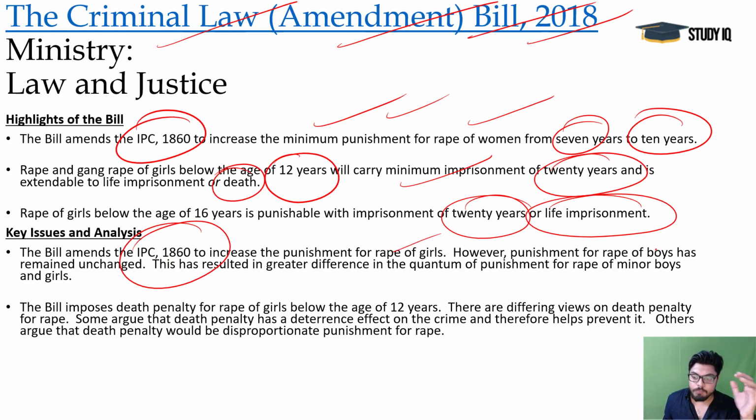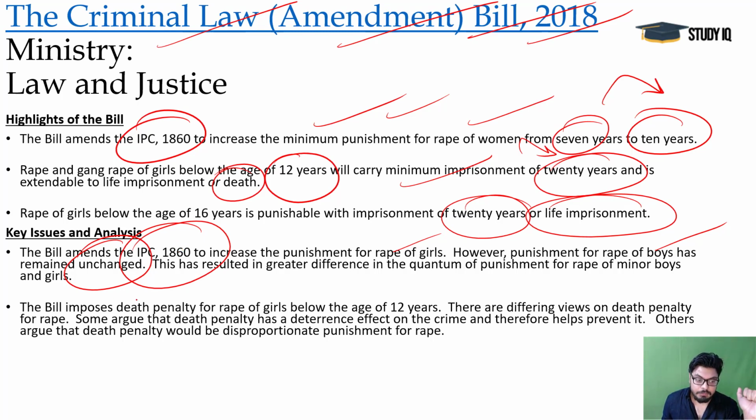However, punishment for rape of boys has remained unchanged. So these changes we have seen: 7 to 10 for adults and 10 to 20 for the minors, and all these are changed now. But for the boys it remains unchanged. 7 years, that is minimum, and maximum there are different provisions. So for the minor boys and girls there are differences.